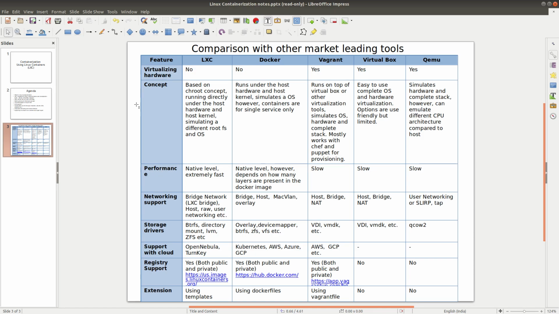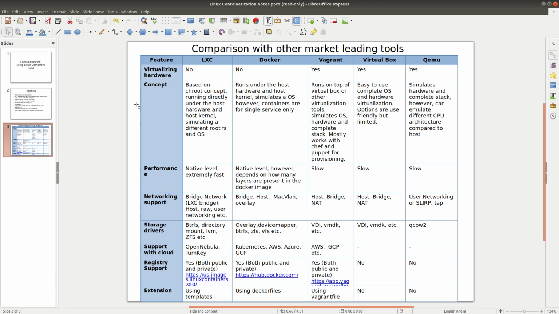The other advantage of LXC is this: Docker is actually created keeping in mind that every container is basically targeting a particular application or a particular service. So if I have, say, three services in a multi-tier application, I can create three containers, one for each microservice. In terms of LXC, it's not that. An LXC container is basically an entire operating system. It's not a specific service.